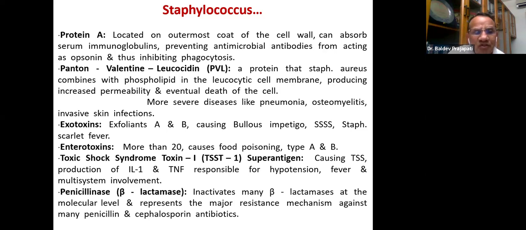Then toxic shock syndrome toxin 1, what we call a superantigen, can cause toxic shock syndrome with the production of interleukin-1 and tumor necrosis factor, and the patient will be in shock with hypotension, fever, and multisystem involvement. I have seen toxic shock syndrome in multiple patients. So if you know how this problem or complication has developed in the patient, that will help us in management.